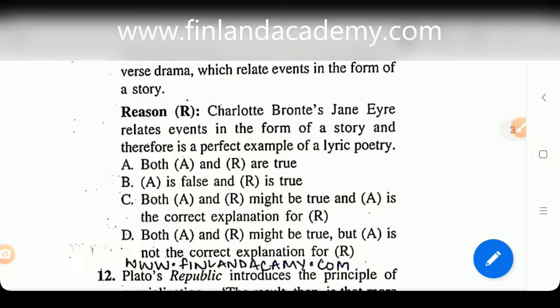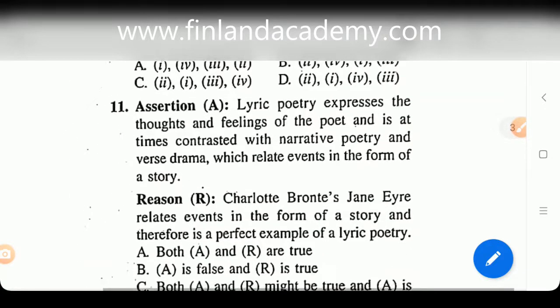Okay, if they are true, then you also need to identify if A is the correct explanation for R. A is false and R is true. Both A and R might be true, and A is the correct explanation for R. A and R might be true, but A is not the correct explanation for R. Now here, if you look at assertion, we'll first of all identify if this assertion is true or not.